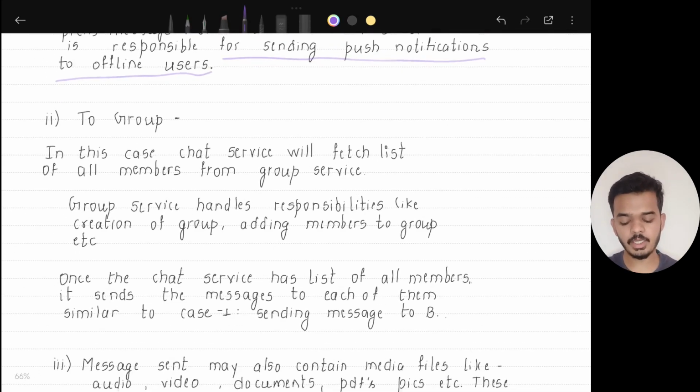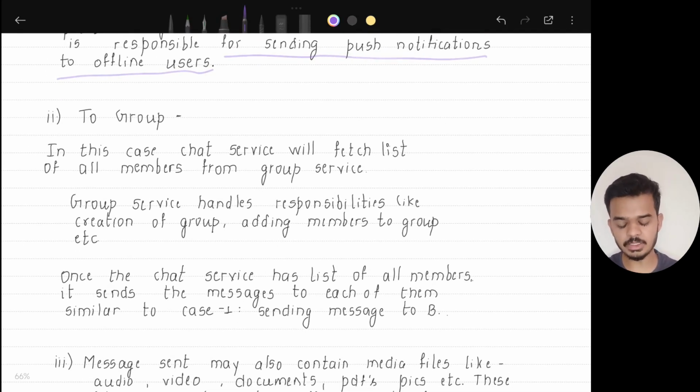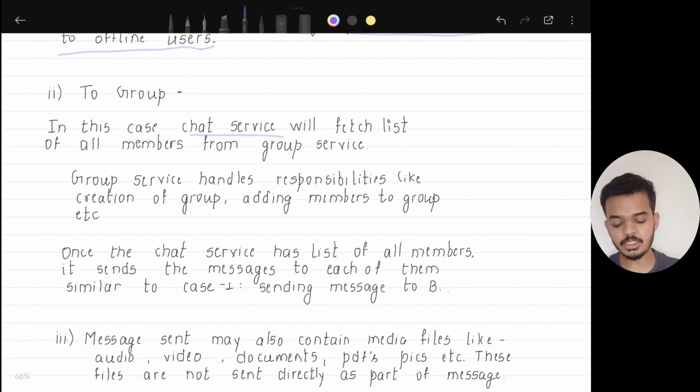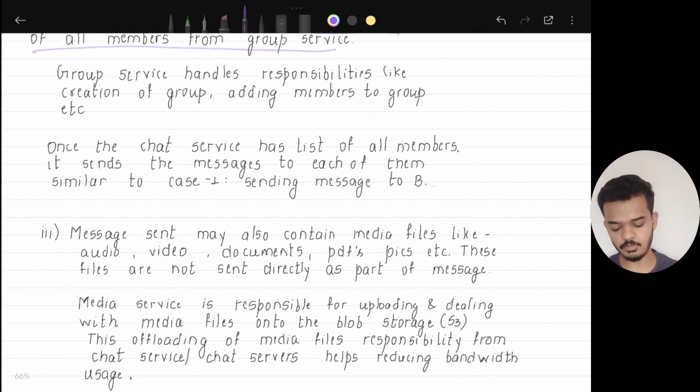Now the other case would be that the message A needs to send is for a group. In this case, the chat service will fetch the list of all the members from the group service. Group service handles responsibilities like creation of groups, adding members to groups, etc. So all the group related responsibilities will be handled by the group service.